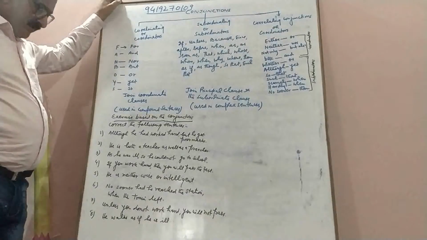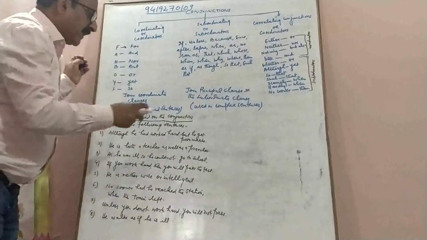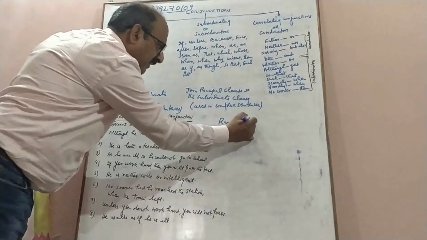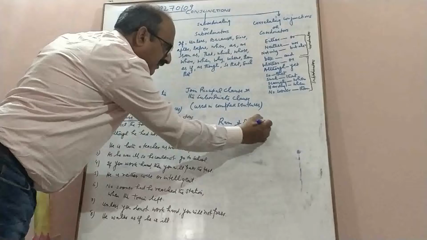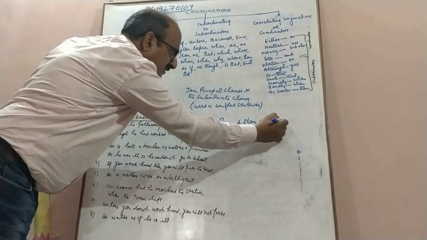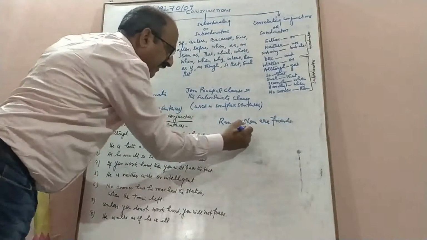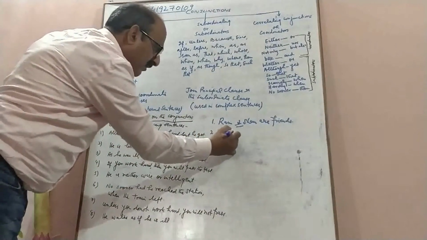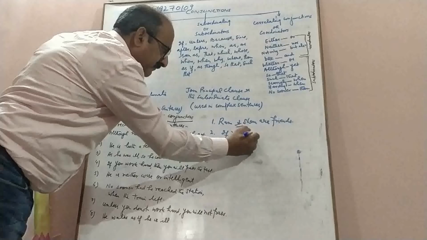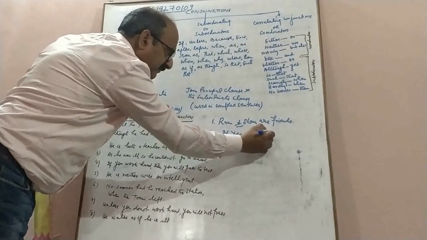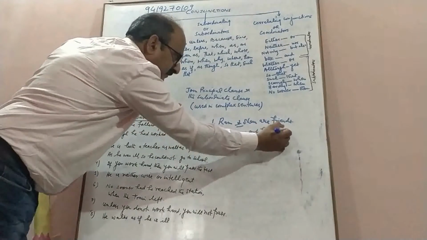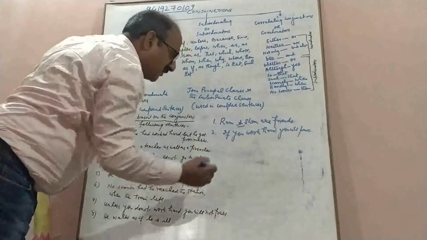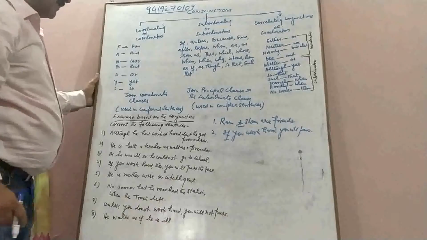For example, we have: Ram and Sham are friends. Here, and is the conjunction. We have: if you work hard, you will pass. So here if is the conjunction.